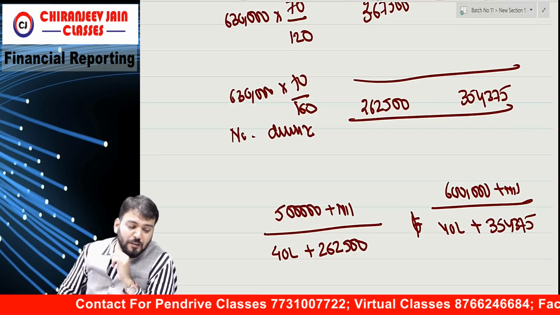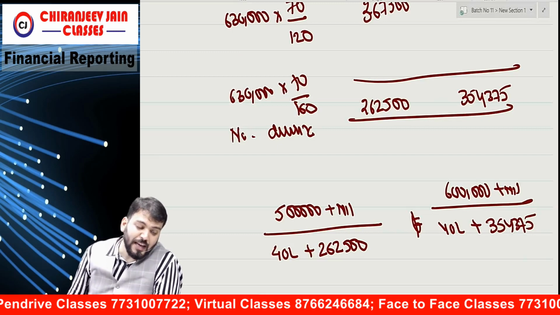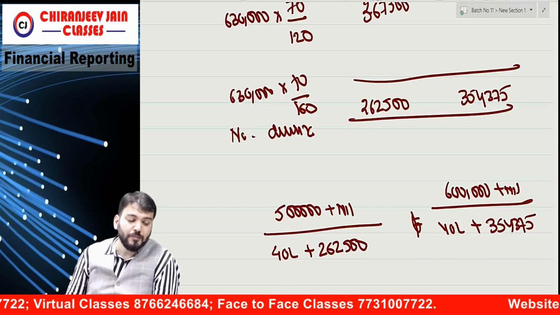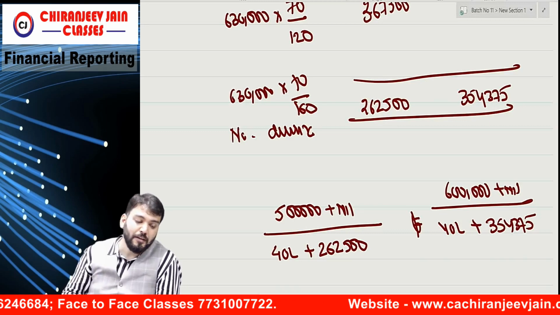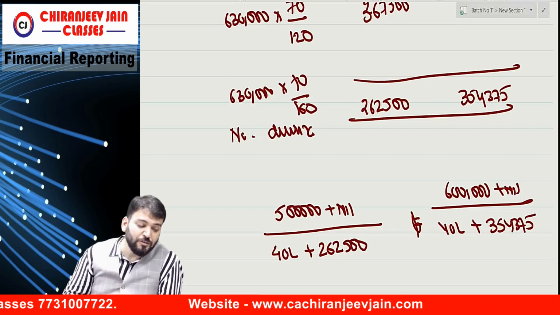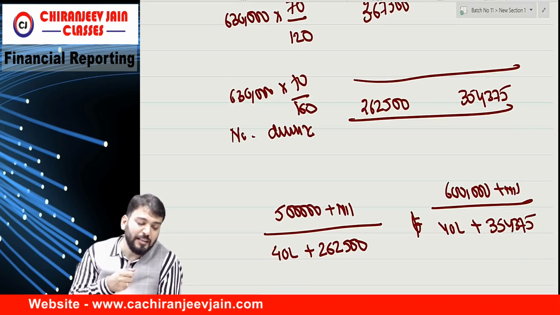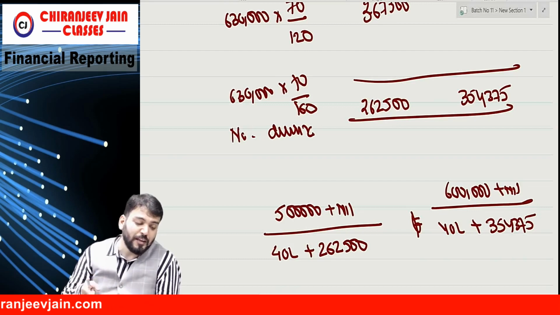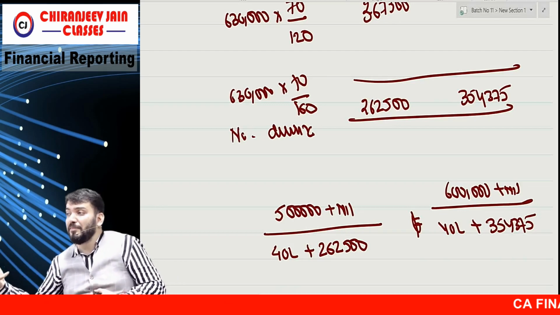Each of rupees 100 nominal value of loan stock may be converted at any time during the years 2006 to 2009 into the number of ordinary shares set out below. Means if they are converted on 30th June, 135 shares will be given per debenture. 30th June 130, 30th June 2008, 125, 30th June 2009, 120. So can I say this depends upon when they are converting?